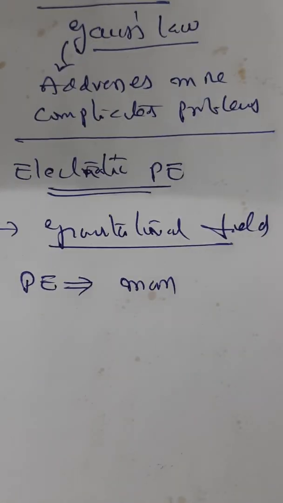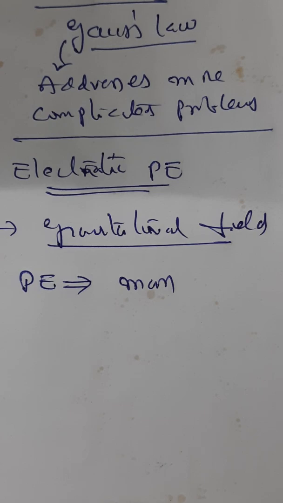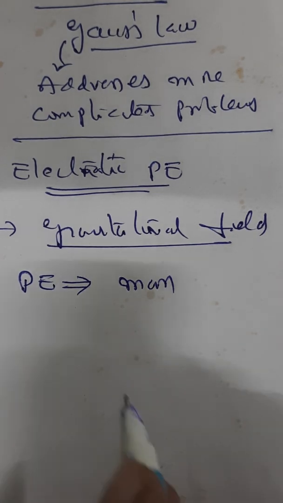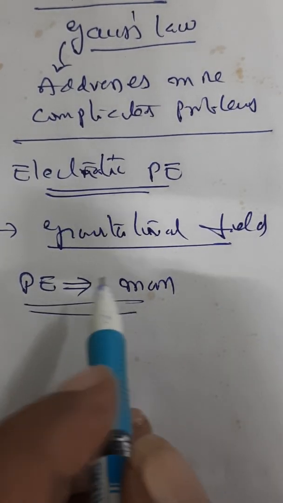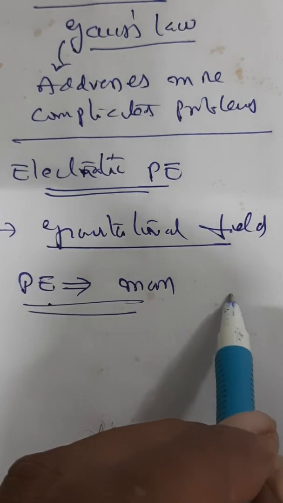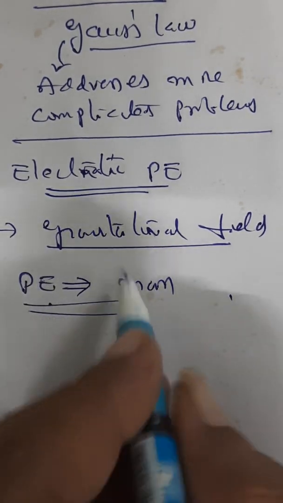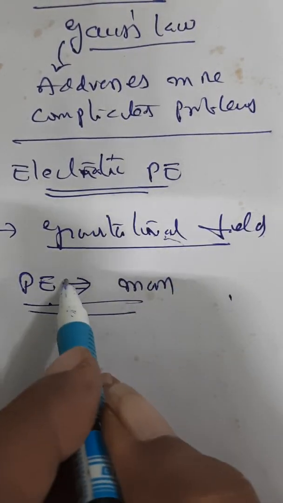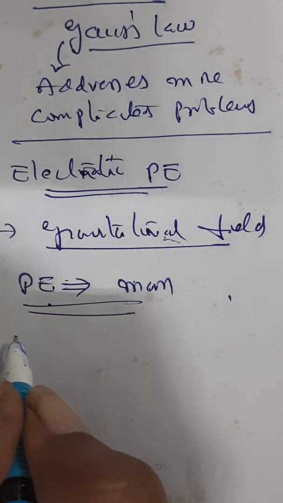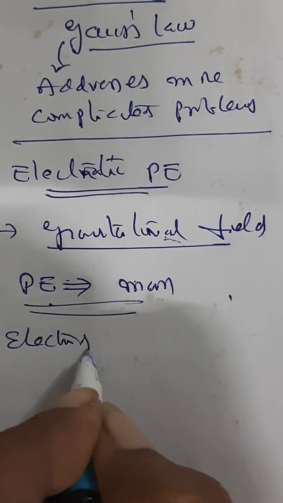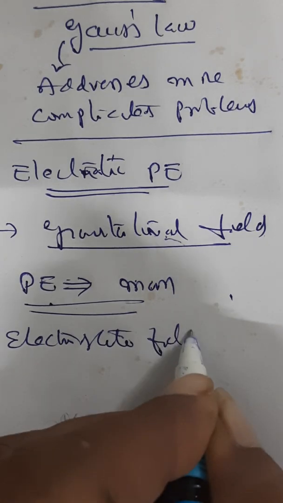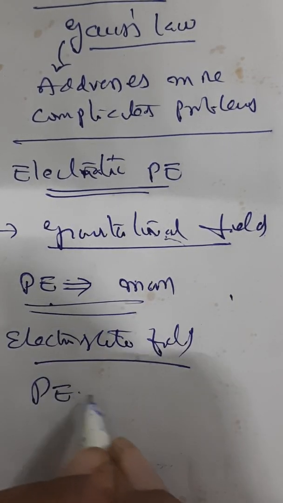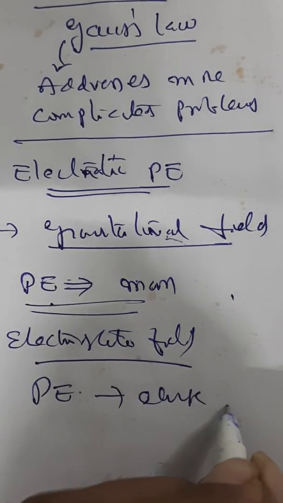You calculate it as mgh. Similarly, we can define the potential energy of a charge. In the gravitational field, it is potential energy with respect to mass. If it is an electrostatic field, we talk about potential energy related to charge.